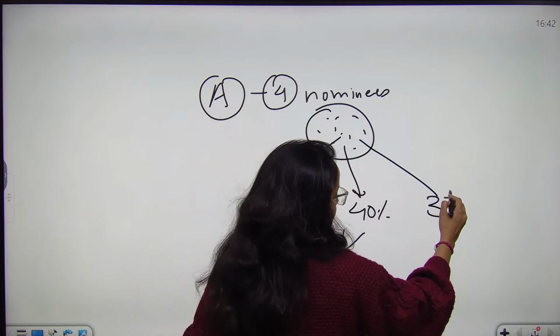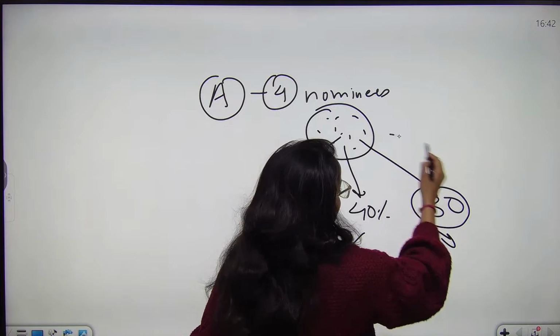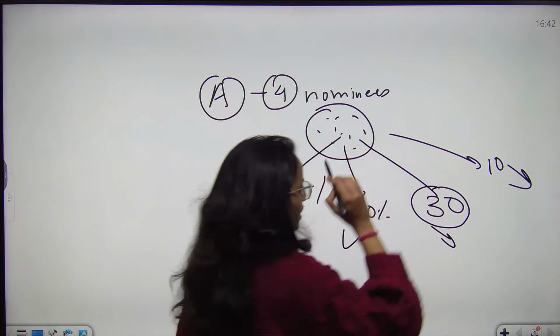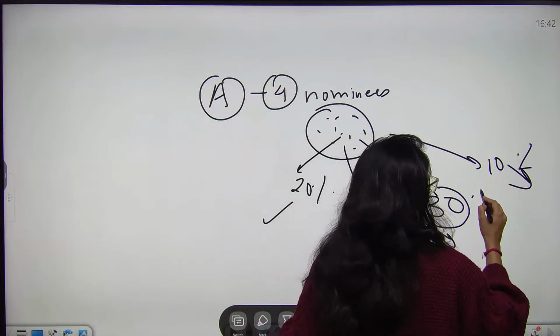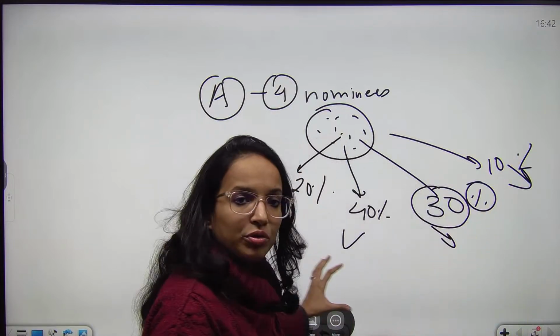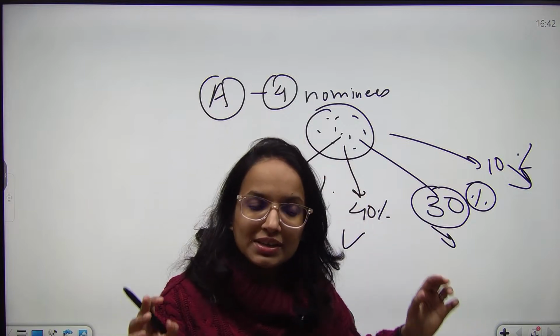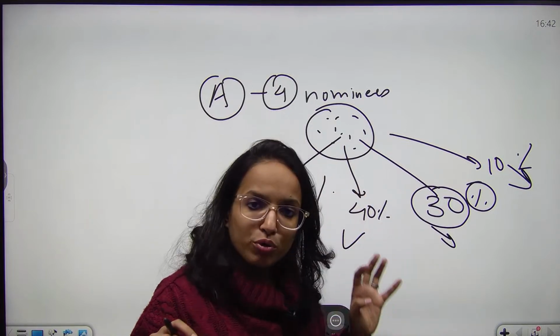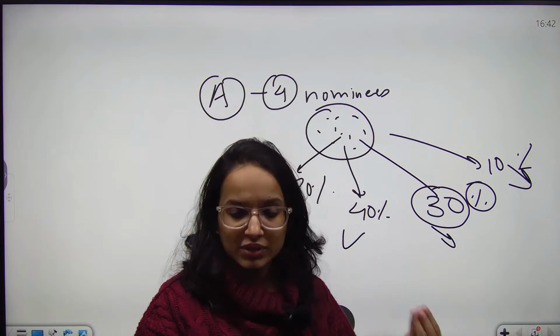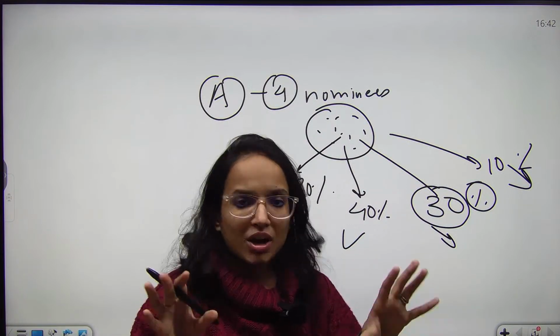Then 30% has to go to this nominee, and then 10% has to go to this nominee. So this is given out in a proportion. Person A has appointed 4 nominees and specified how much proportion of my deposits, in case something happens to me, will be going out to these nominees.